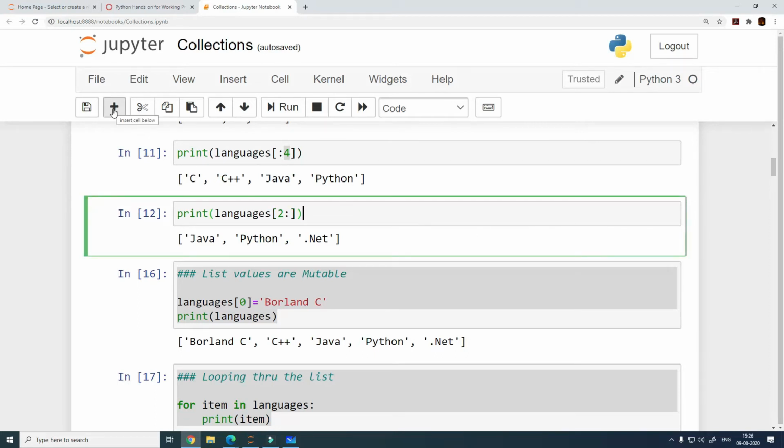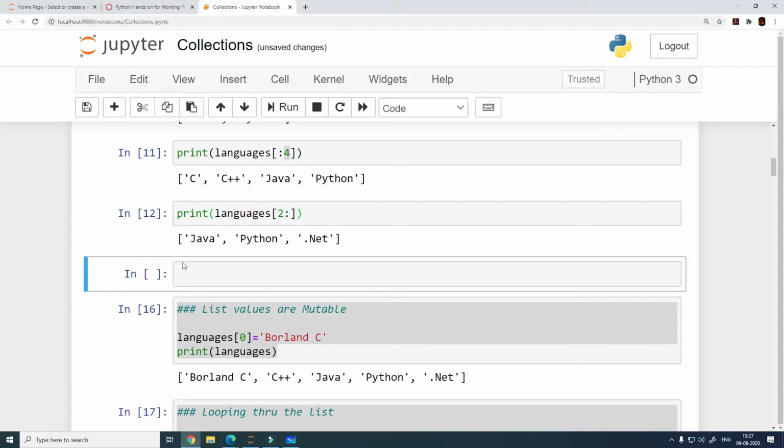Now you may be wondering whether this is the only way you can define a list, or whether there are other ways as well. We have seen this earlier, but now that we are talking about lists in detail, it is important for us to understand that a list can be as diverse as you want. The first one is C, which is a character.